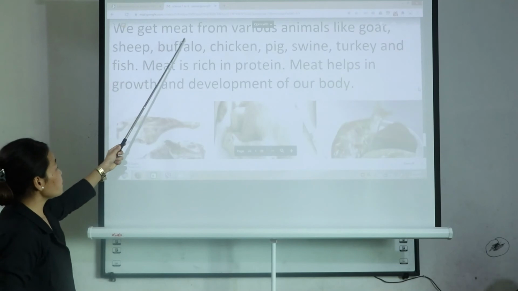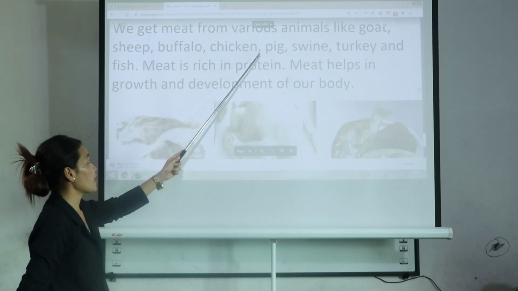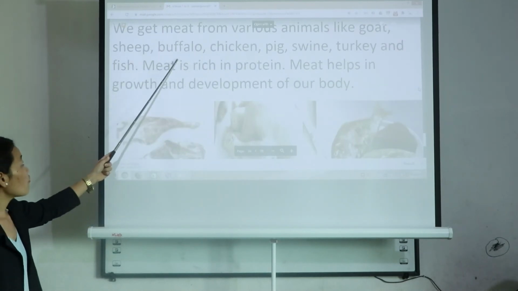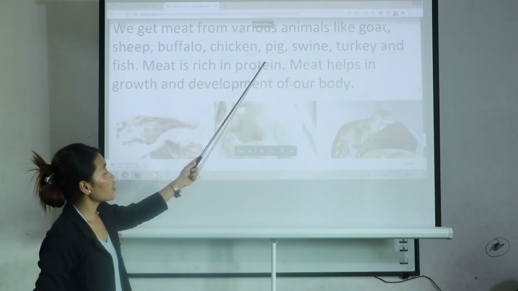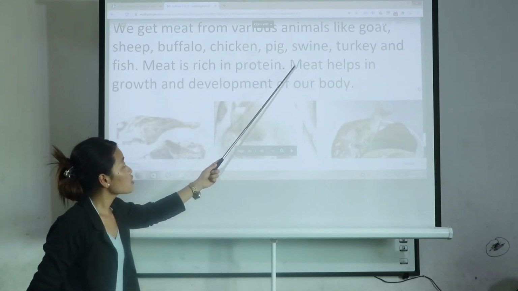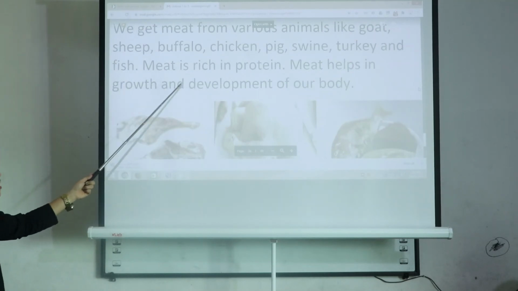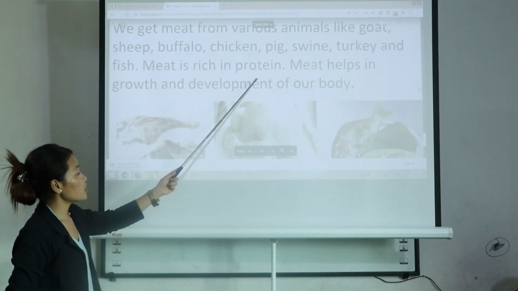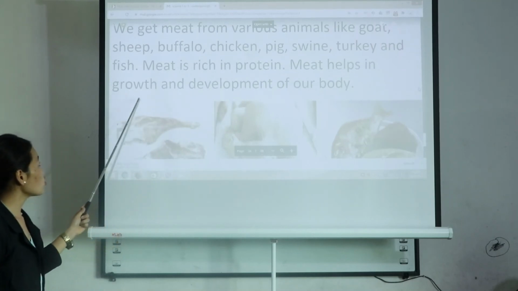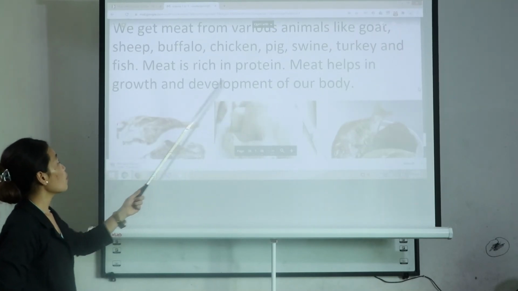We get meat from various animals like goat, sheep, buffalo, chicken, pig, swine, turkey and fish. Meat is rich in protein. Meat helps in growth and development of our body.